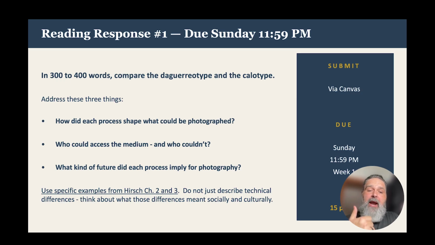Number one, how did each process shape what could be photographed? Number two, who could access the medium and who couldn't? And number three, what kind of future did each process imply for photography? Please use specific examples from chapters 2 and 3, and don't just describe the technical differences. Think about what those differences meant socially and culturally.